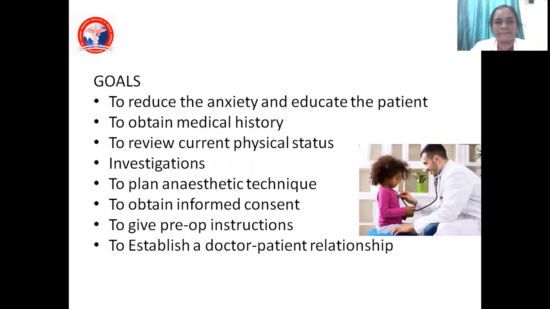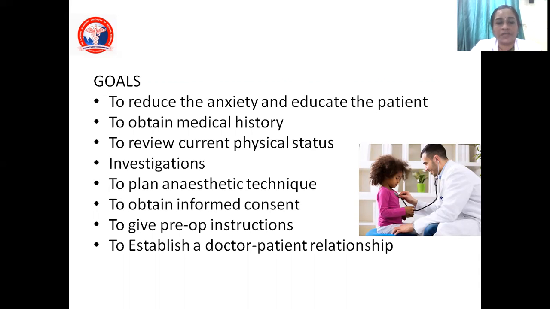Okay. So as I was telling, you want to reduce the anxiety and you have to ask about the medical history, then the physical status, what are all the investigations done so far, and what about the anesthetic technique, whether I'm going to give a spinal anesthesia or a general anesthesia or just a block. Then I have to get a consent from the patient. That will be an informed consent. So this consent part is very, very important.